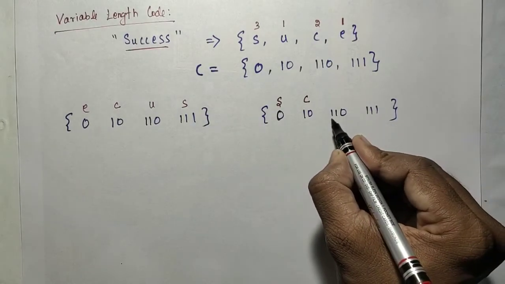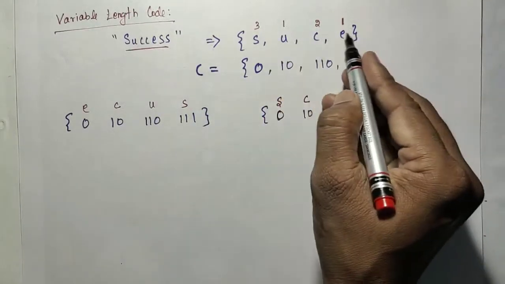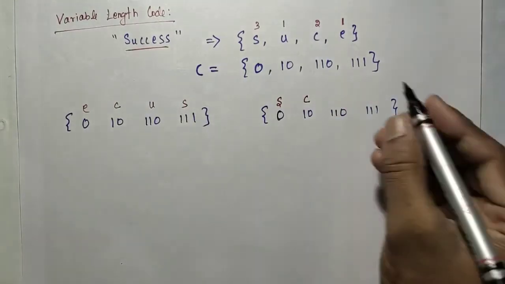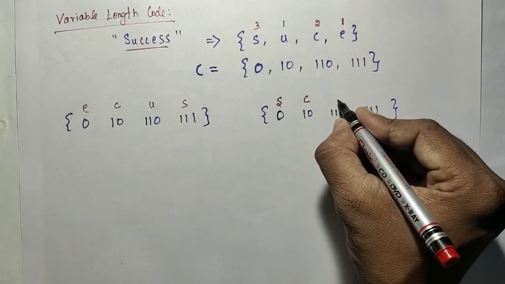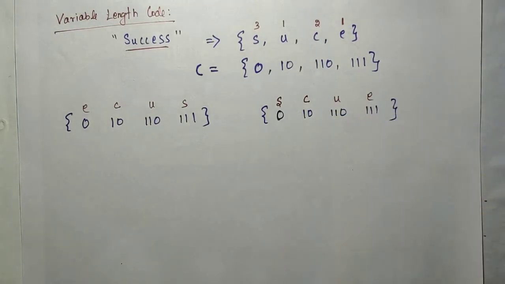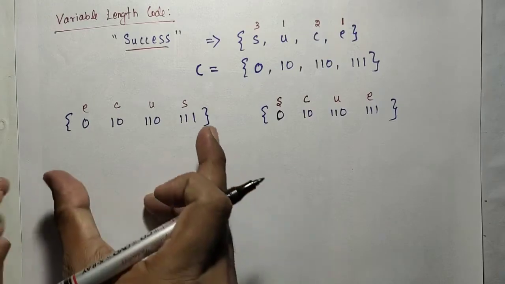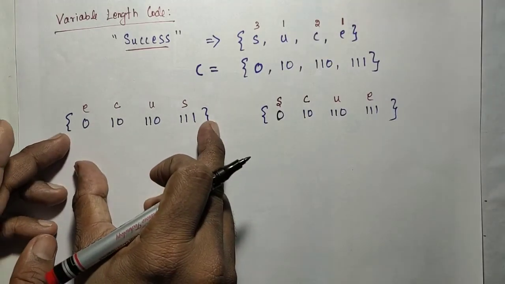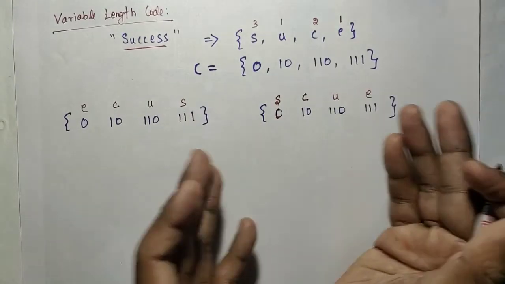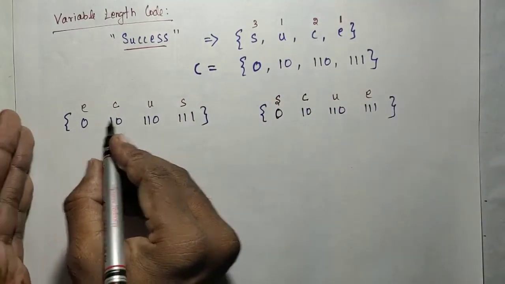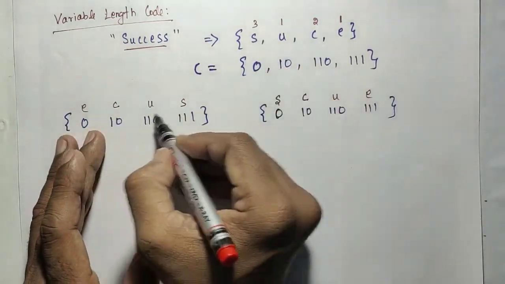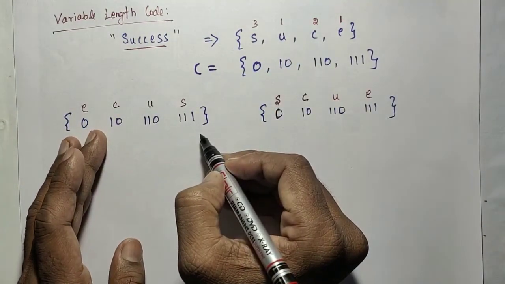Next, 1 1 0. Both U and E occur 1 time, so they have equal probability. We can substitute this for U and this for E. The same code words are used in both cases, but earlier I substituted randomly, simply giving each symbol a code word.